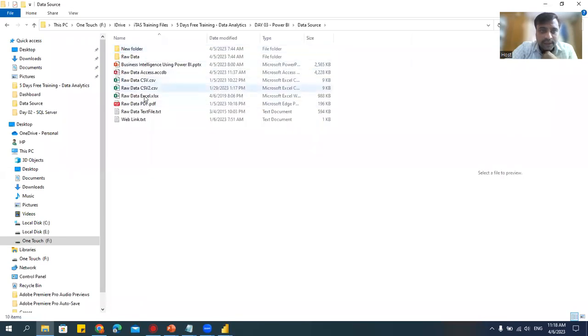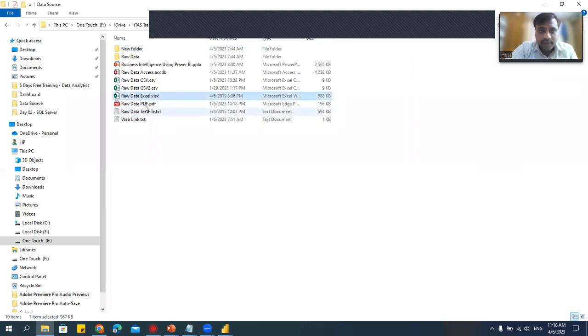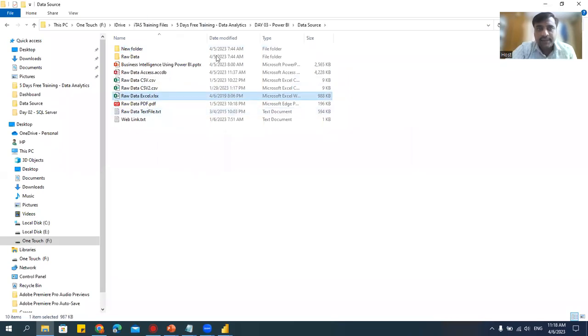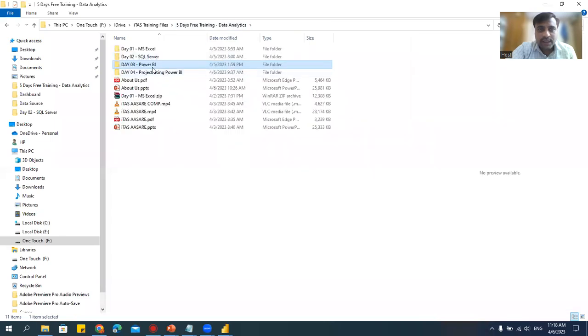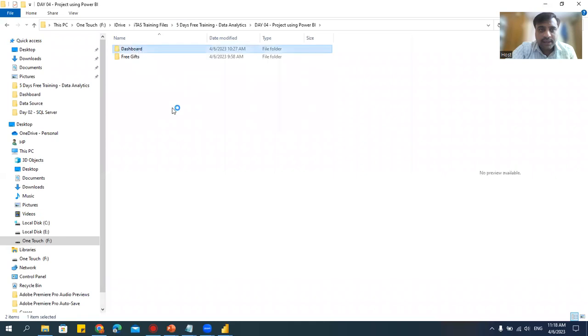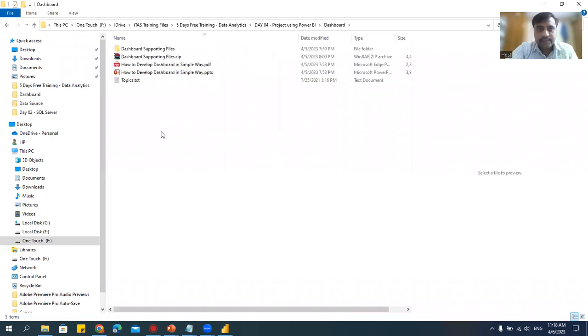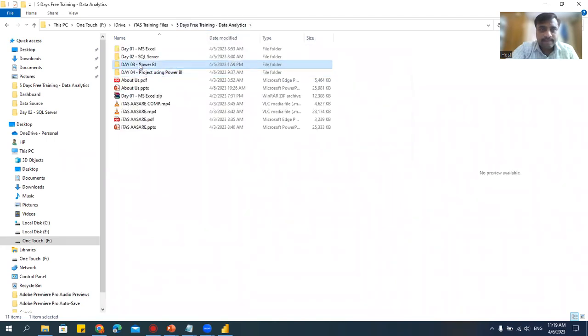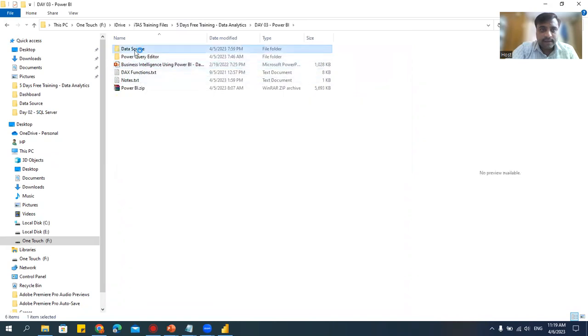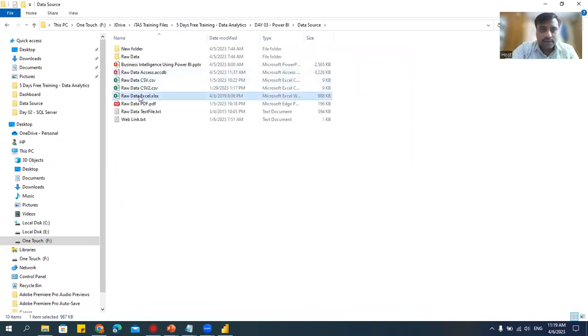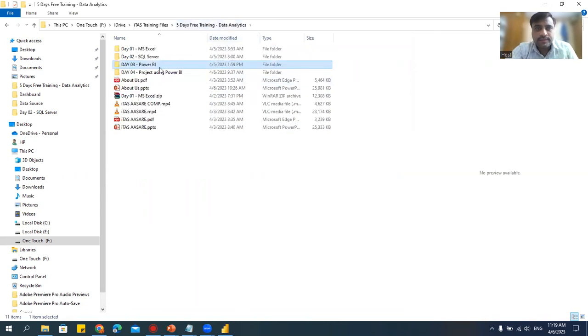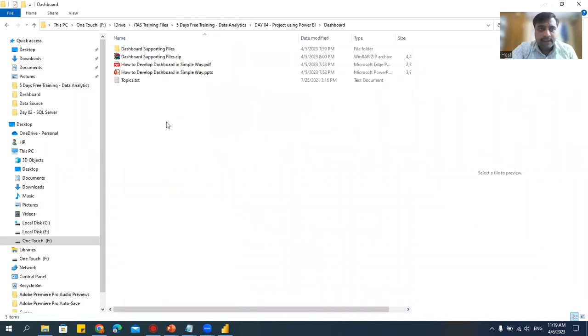Okay, so in yesterday's session, we had taken one data here, same data I'll take. So we have this raw data from yesterday's session, same data I'll take here, and let me put it here. And copy data source, Control C, and let's paste it here.